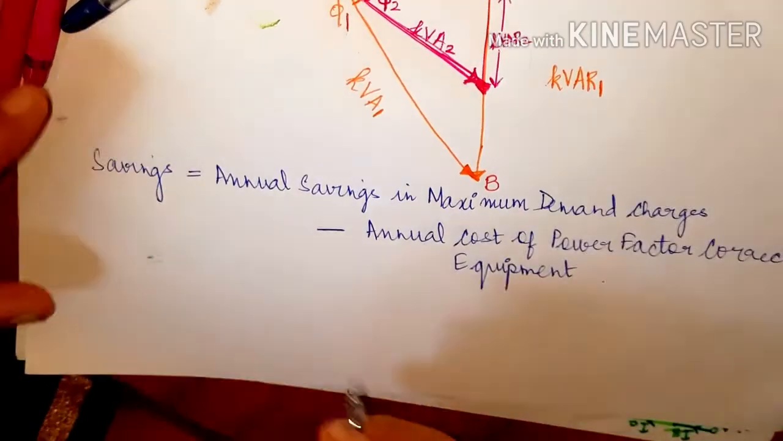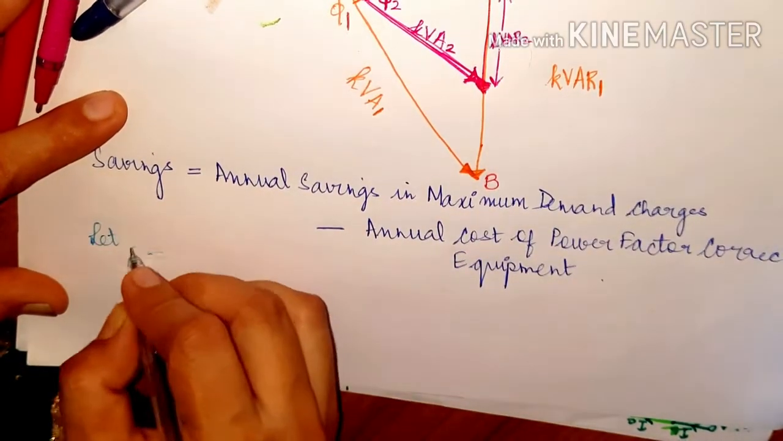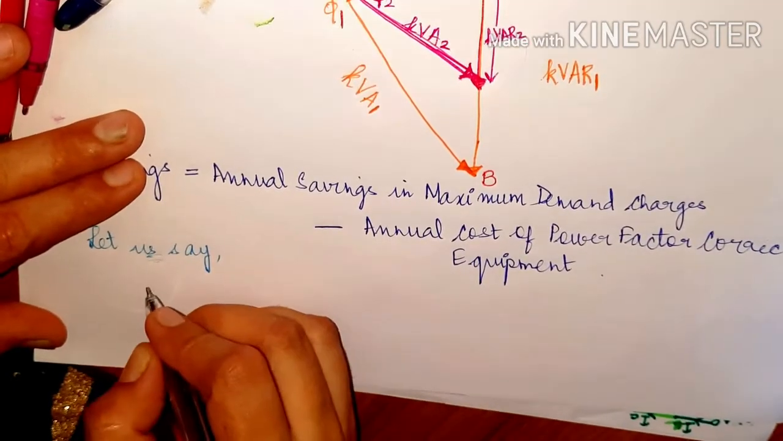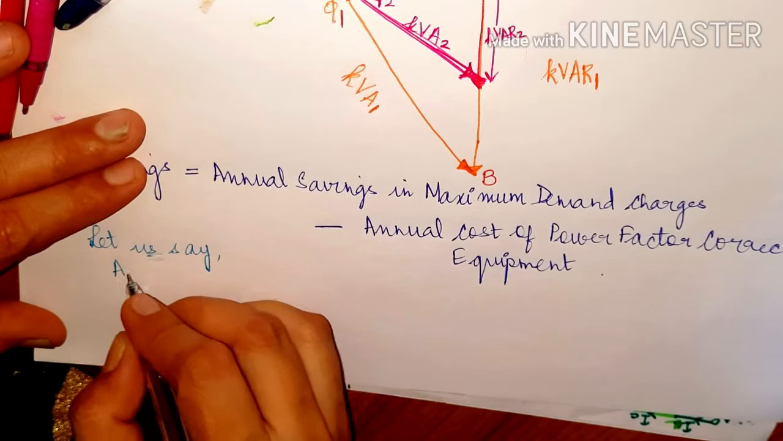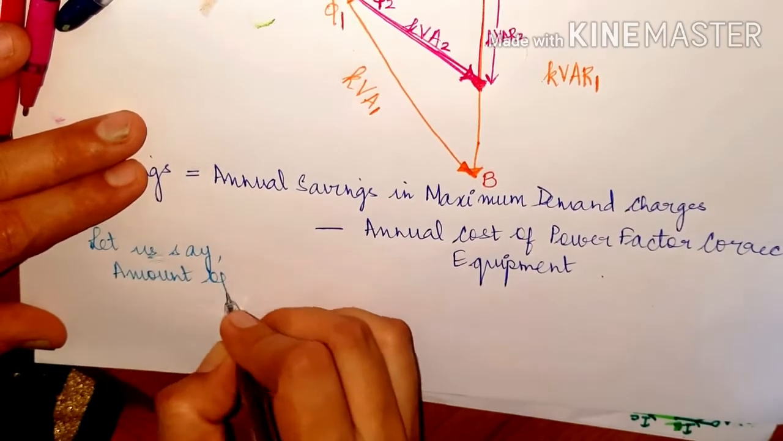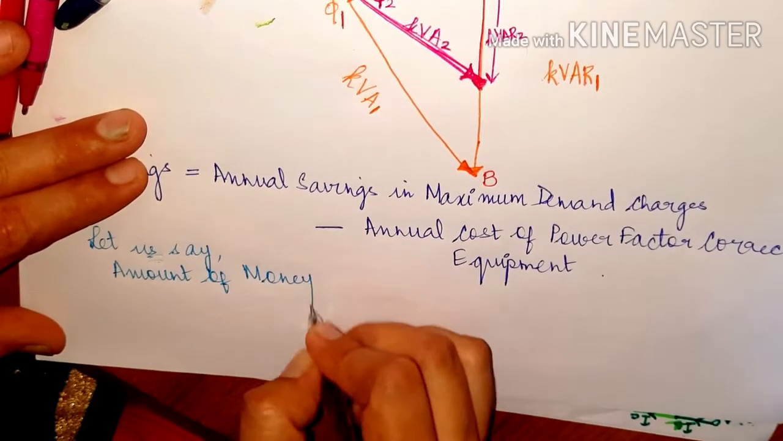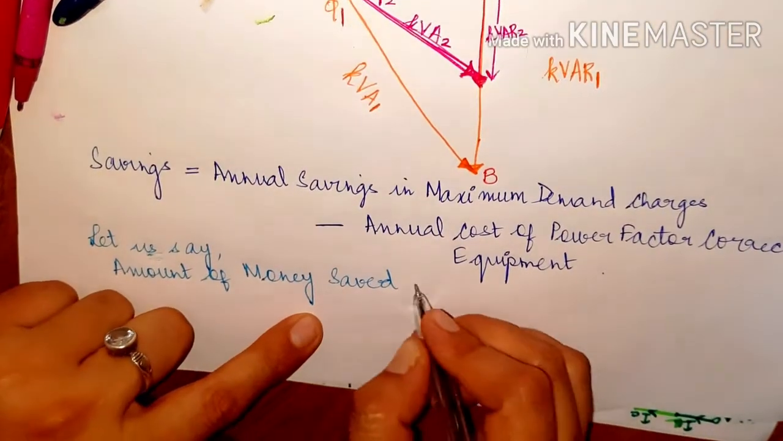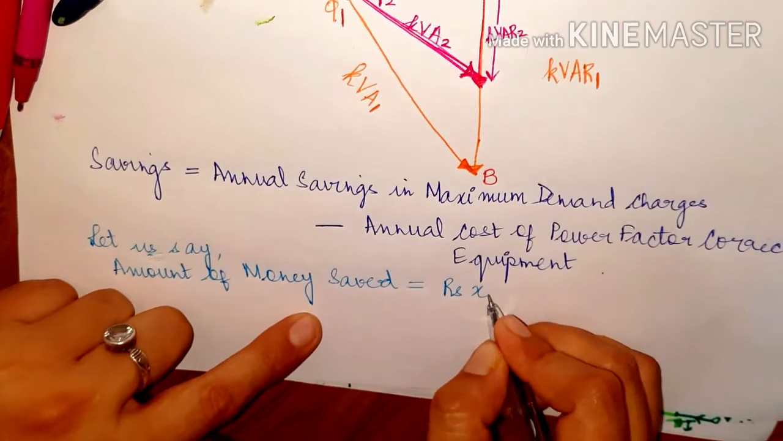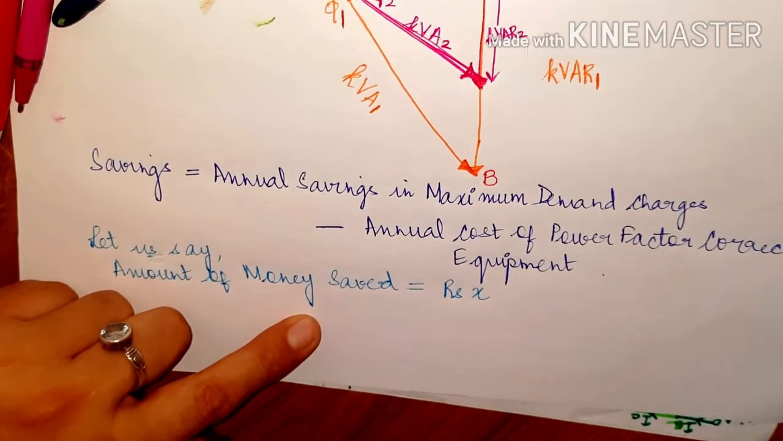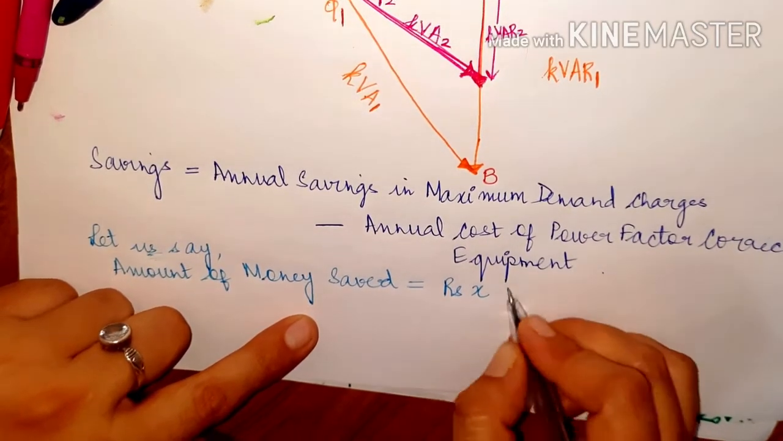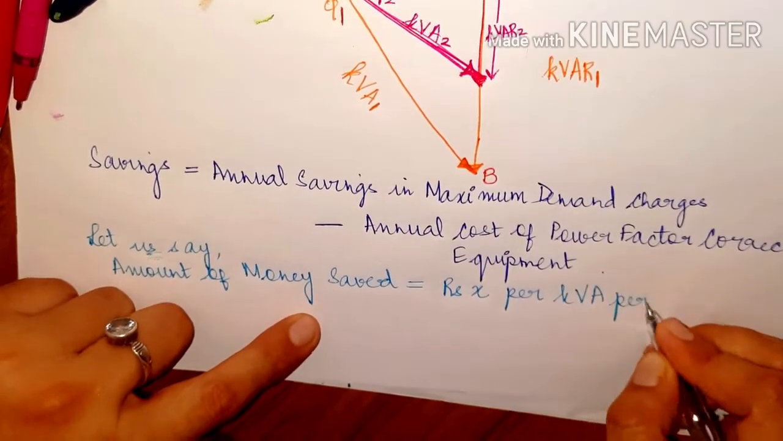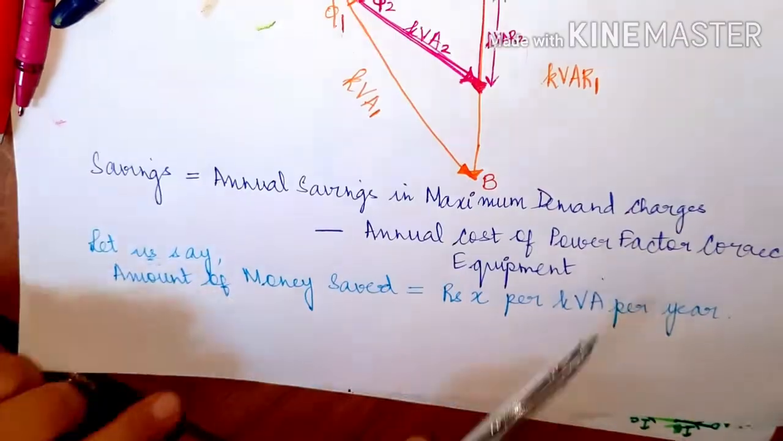Okay, let us assume that the amount of money saved is equivalent to rupees X. Okay, so that is rupees X per kilovolt ampere per year.